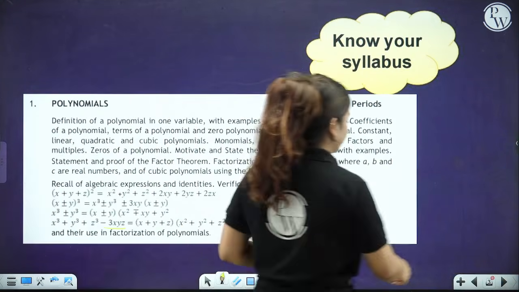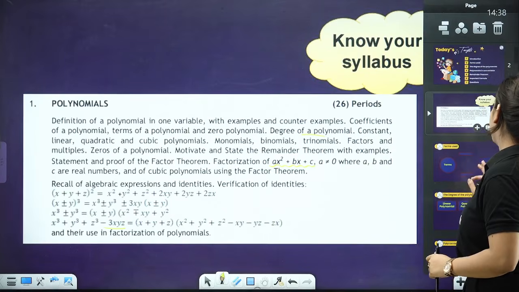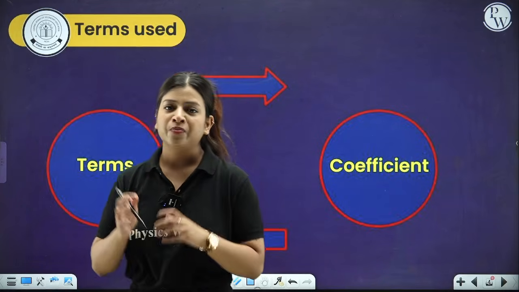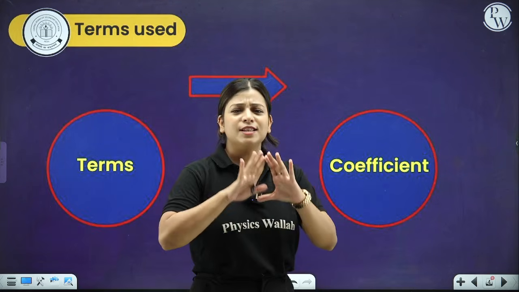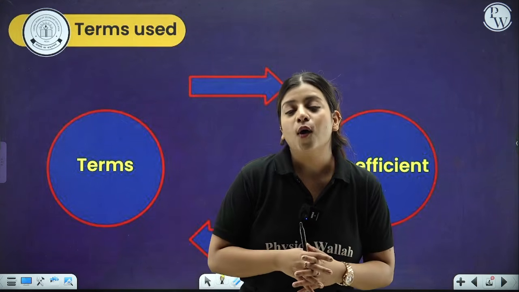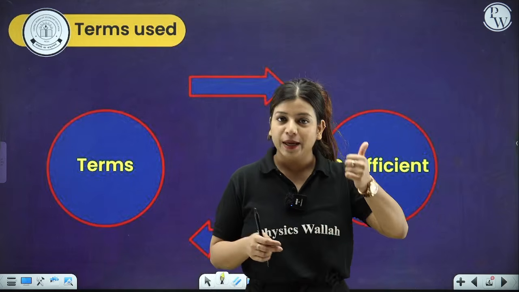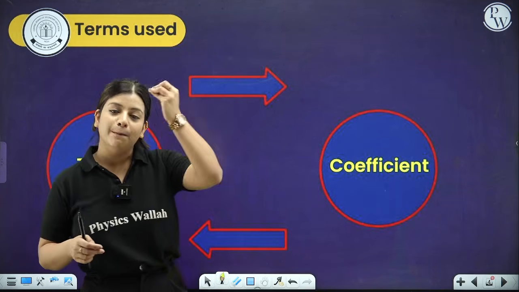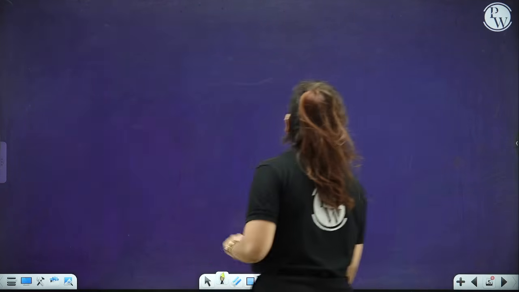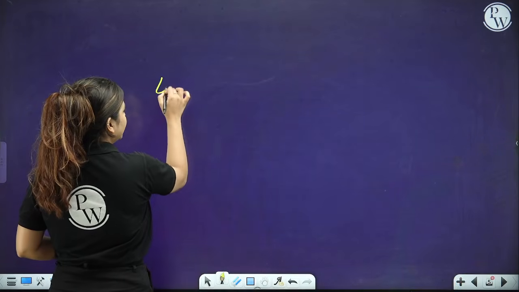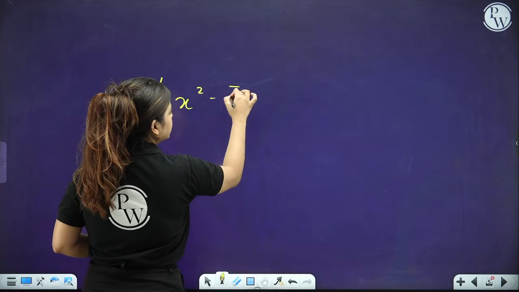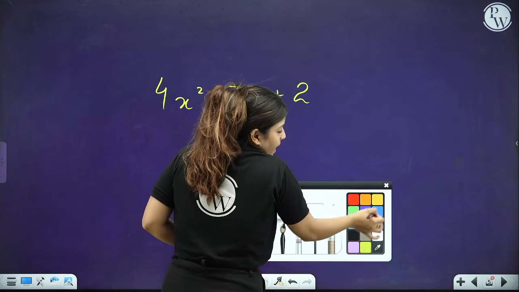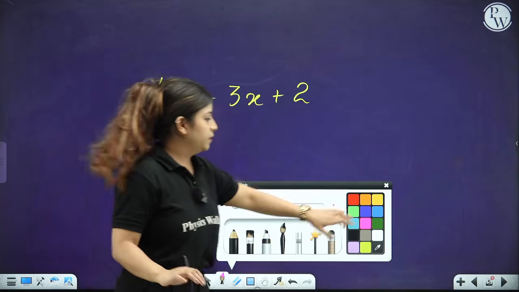So let's start with the very first thing, people, what are polynomials, right? The very first thing is the introduction to what polynomials are. A polynomial is nothing but an algebraic expression which is formed with the combination of your variables, your coefficients, your constants, your operators along with a power. Right? For example, if I write down an expression, let's say 4x² − 3x + 2. Now, what all parts are denoted as, we are going to learn about it.